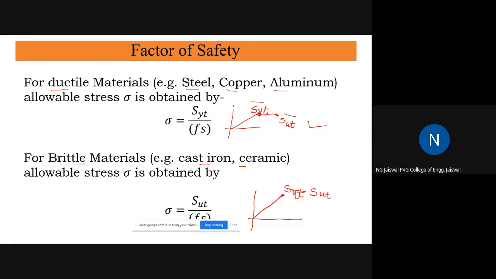If there is no property of bending, it is a brittle material. So cast iron, even chalk, will be a brittle material. So this is the difference between the brittle material and the ductile material and the corresponding equations for stresses or factor of safety which we have seen just now.